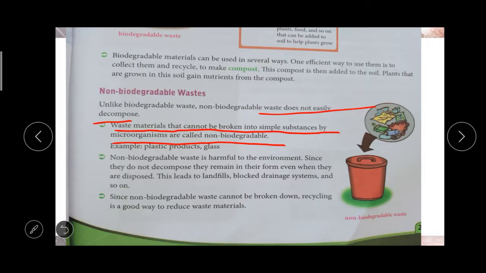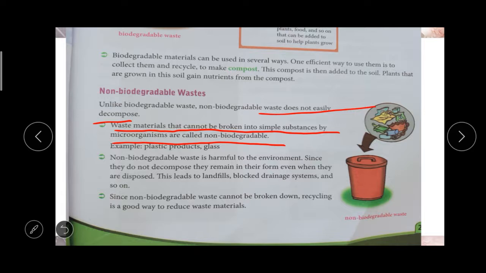The best example is plastic products. A plastic bag does not decompose; it will stay in the soil for more than 1,000 years. So plastic products are the best example of non biodegradable waste. Then glass material. Non biodegradable waste is harmful to the environment.